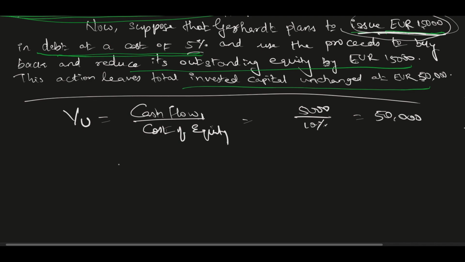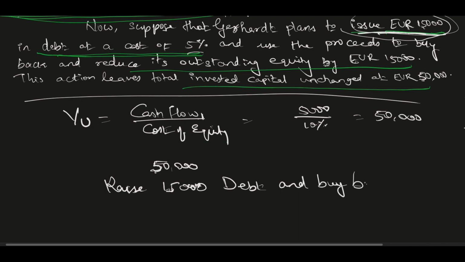50,000 is the value of the unlevered firm. Now 50,000, this is the market value of equity. Now you see here they are planning to raise debt of 15,000 and buy back 15,000 equity.